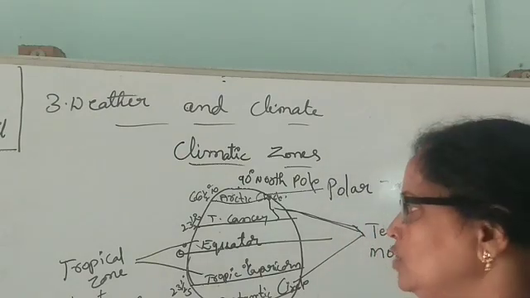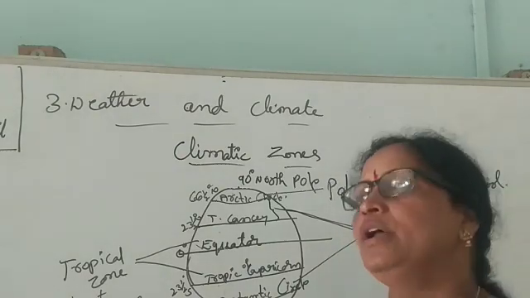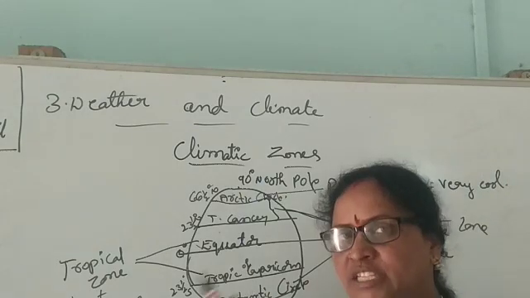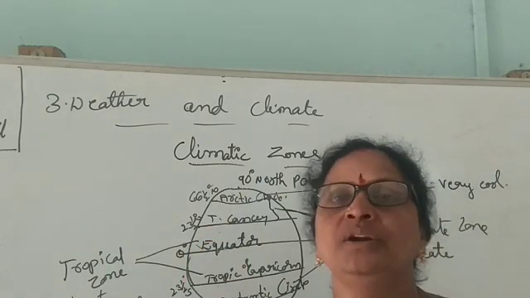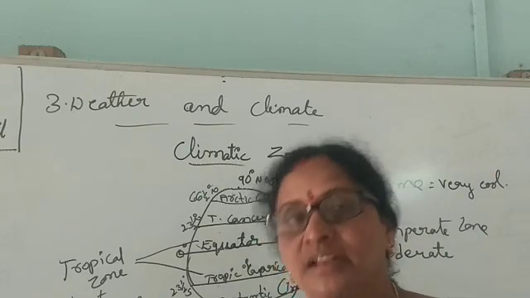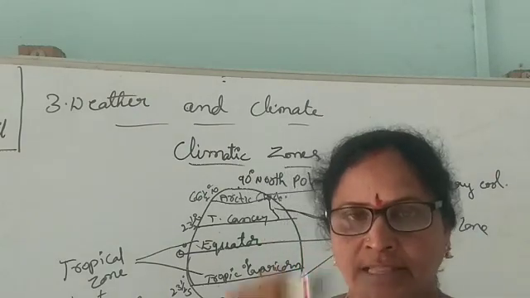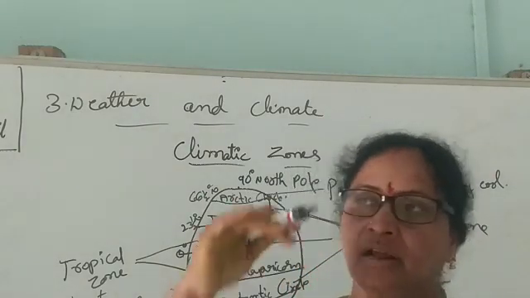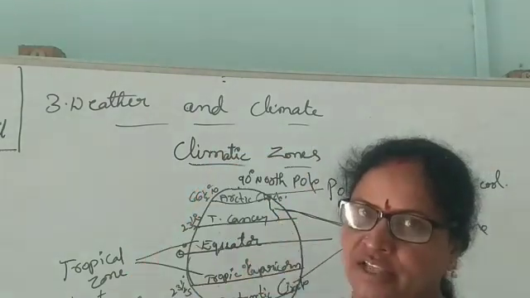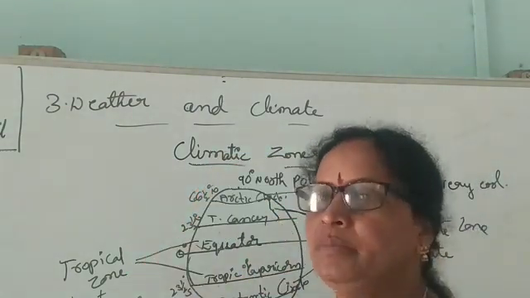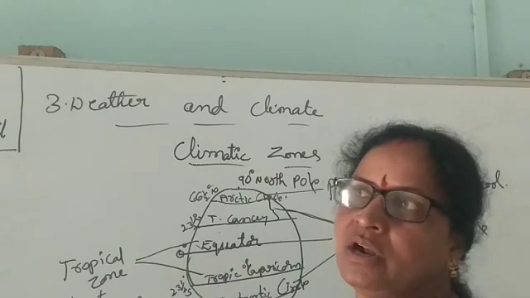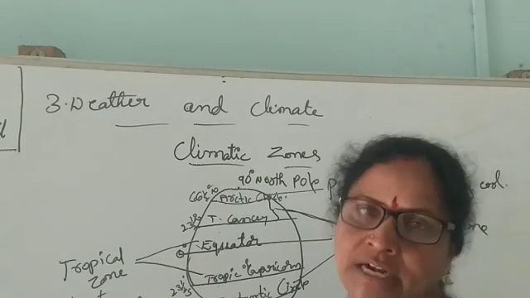In this temperate zone, the climate is not very cool, not very hot. Why? Because these places are not very near to the equator and not very near to the poles, in the middle of the earth. It means the climate is moderate.